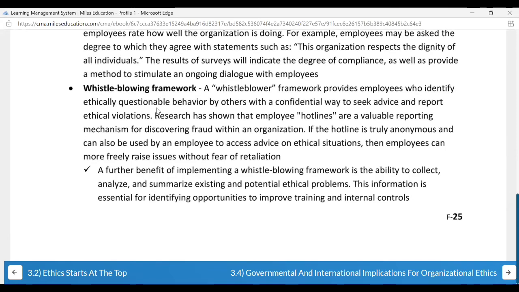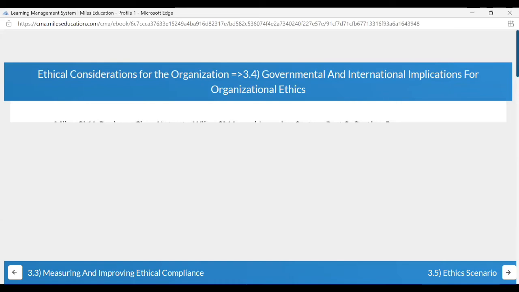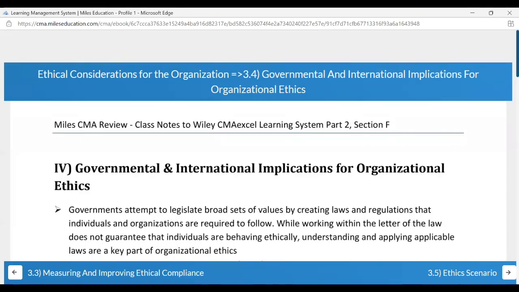So we have a whistleblowing hotline. From that you can report a particular fraud. You can be anonymous also, so that protects the identity of the person who has raised the concern. And there's no harm for anyone to report any fraud, so that is ensured. There's a chance that an MCQ might come on whistleblowing.